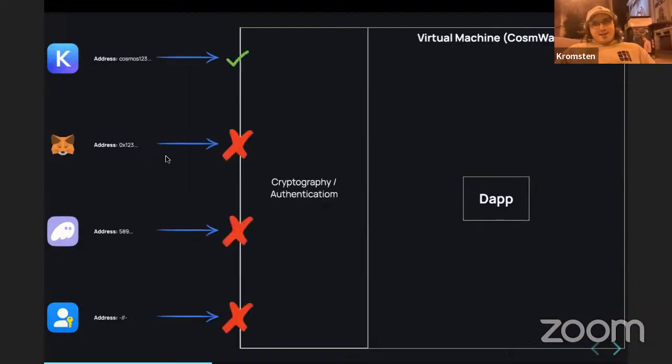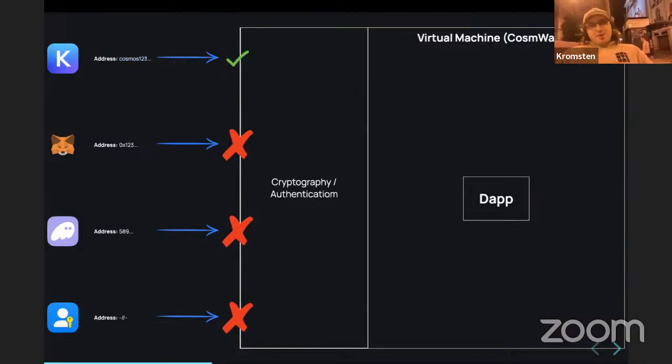And in the case of Cosmos, our node applications do not support verifying signatures from other wallets, from credentials of other ecosystems. Each of the other wallets has standards for the transactions, how to serialize them, and what the signature should look like, and our Cosmos nodes cannot simply verify those.